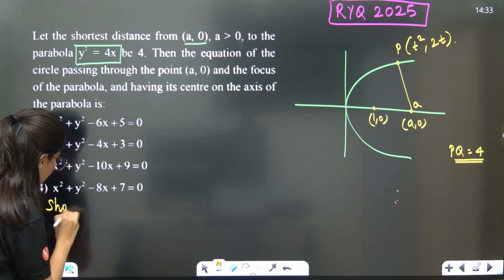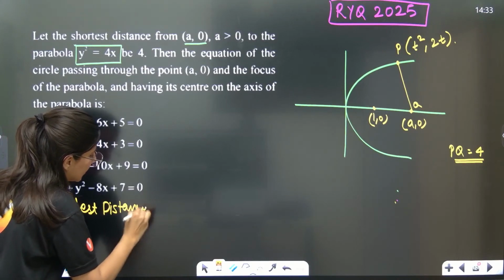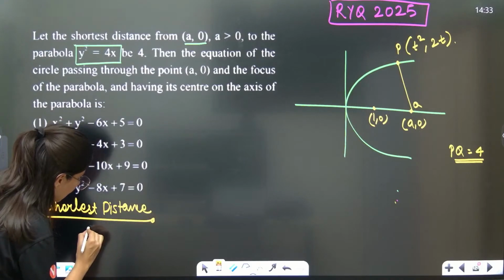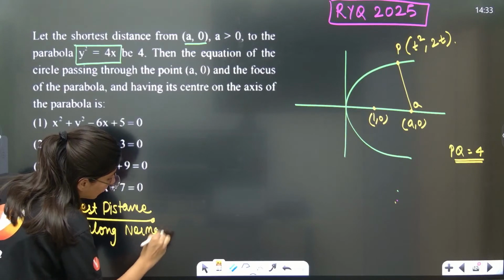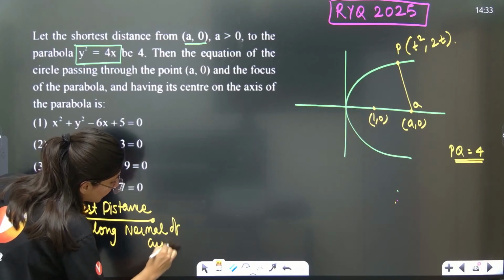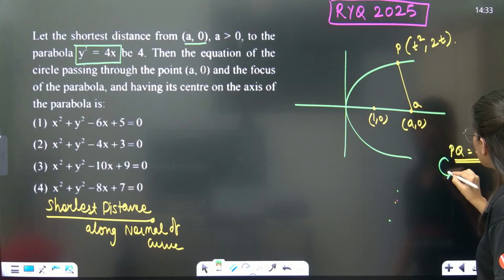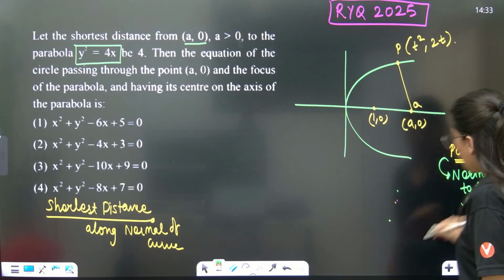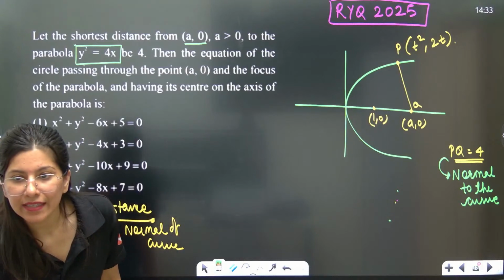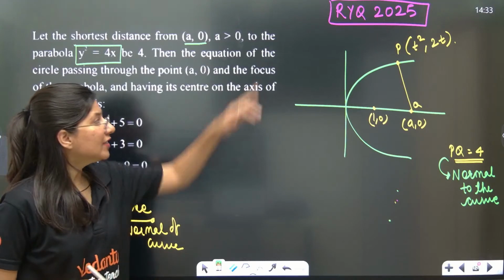Remember, the moment anybody is talking about shortest distance, the concept behind it is that shortest distance is nothing but lying along the normal of the curve. Always. Shortest distance lies along the normal of the curve. That means this line you are seeing, PQ, is nothing but normal to the curve. Understanding it? Getting it? Yes. Okay.